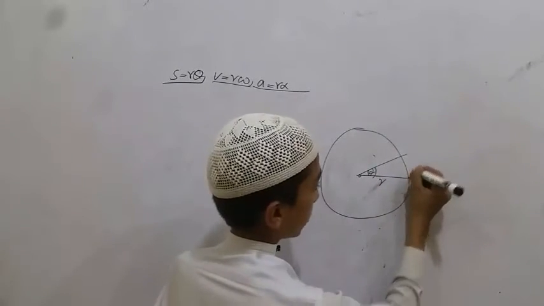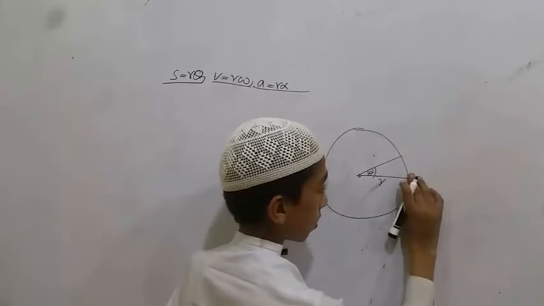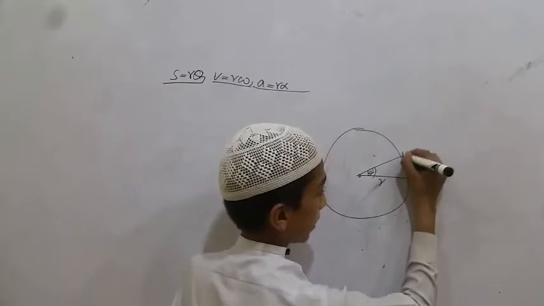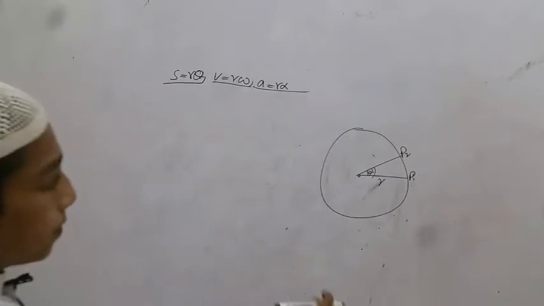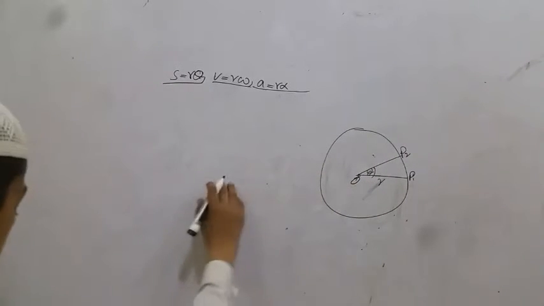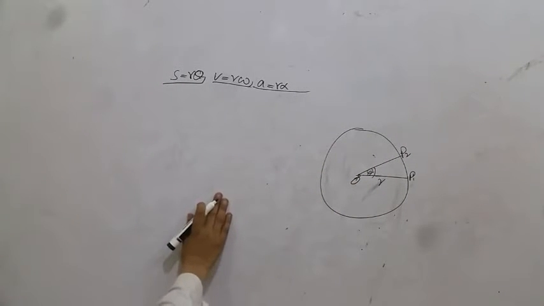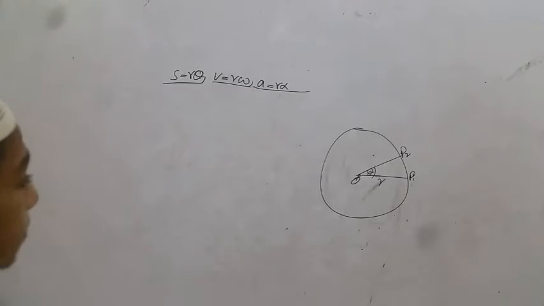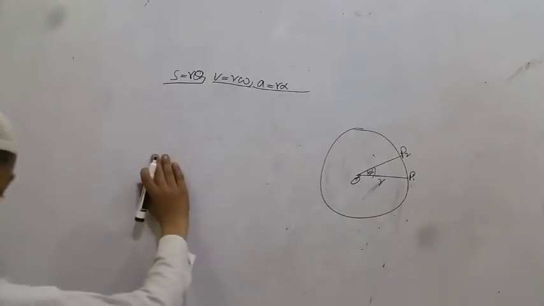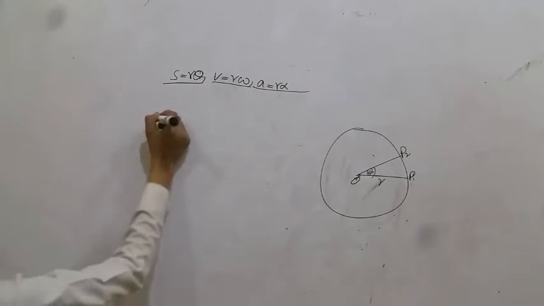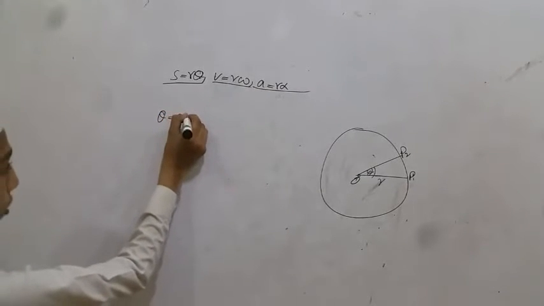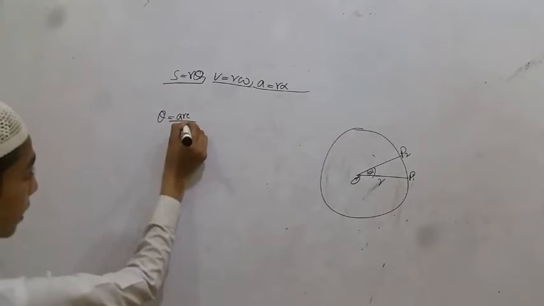This is point P1 and this is point P2, and this is the center. The value of angular displacement theta in radians is given by the length of arc divided by radius.